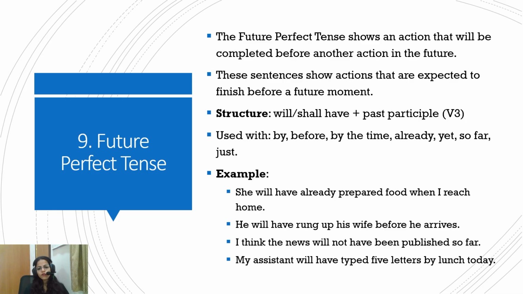So, for example, she will have already prepared food when I reach home. Before the action of reaching home happens, she will have already prepared the food. The action would have been done in the future. He will have rung up his wife before he arrives. So the action is completed before the second action. I think the news will not have been published so far. So far means till that point in the future, the news is not published.